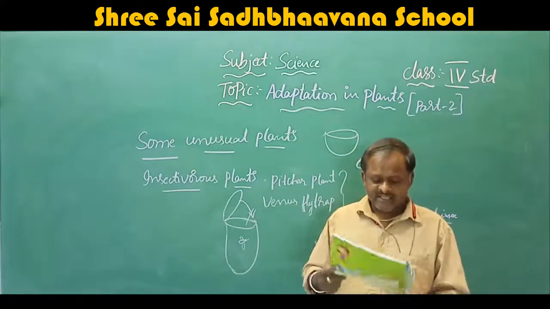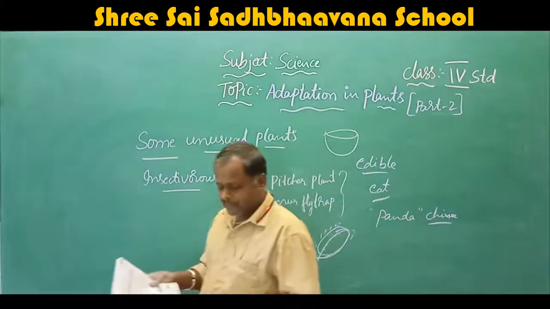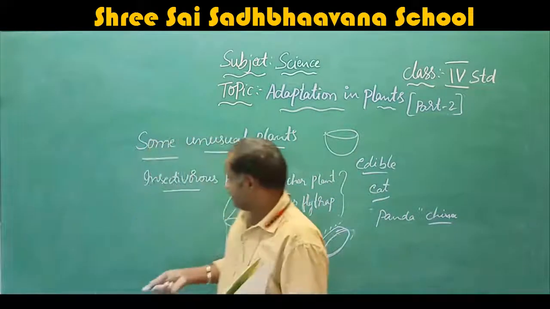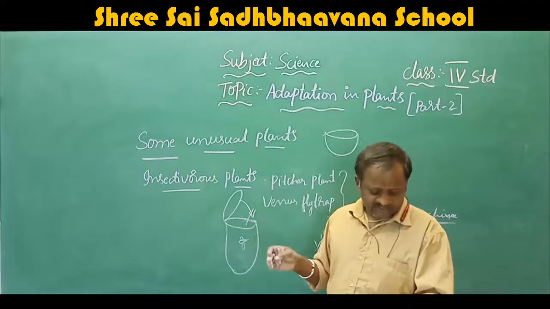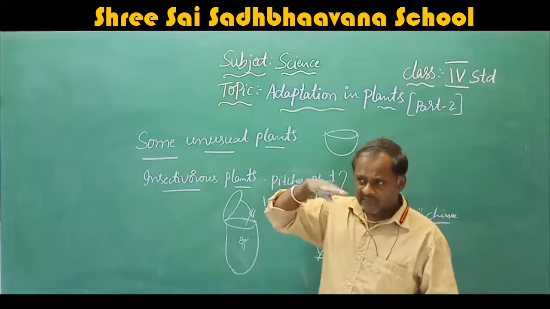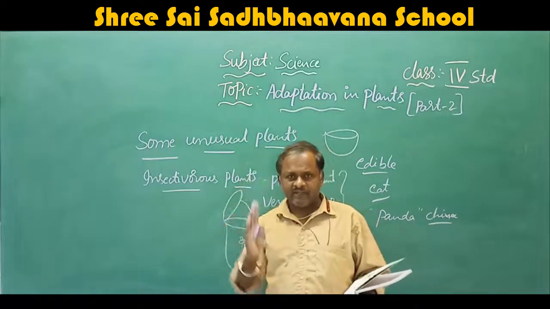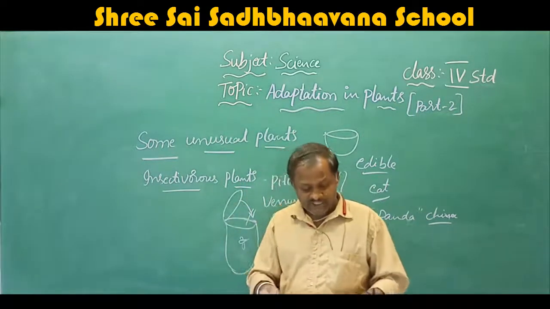Next, I hope you understand the plants, which are the aquatic plants. In the aquatic plants, some are floating on the water and some are totally submerged plants.